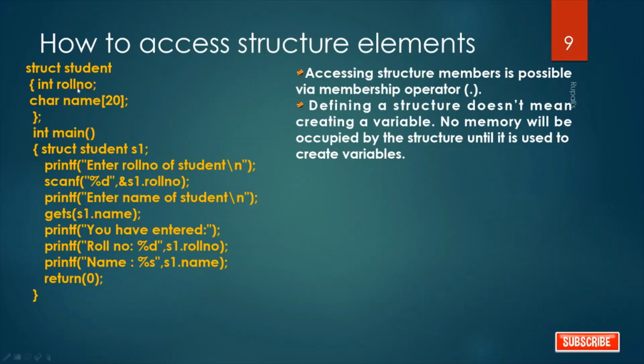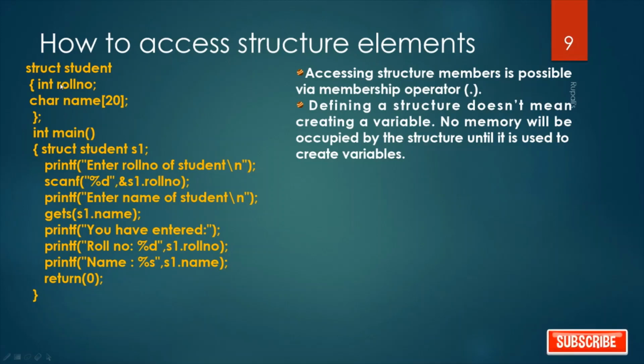Now we can't directly access this roll number and name because it is within the structure. So you have to access it by a dot operator. That dot operator is called the membership operator. Accessing a structure member is possible via the membership operator. See how this program works. First, this is our structure. The name of the structure is student and these are the member variables.